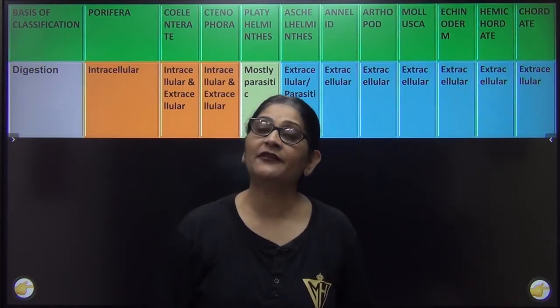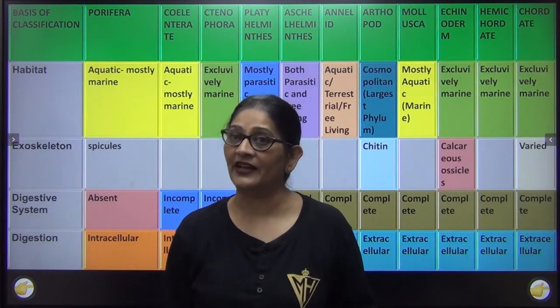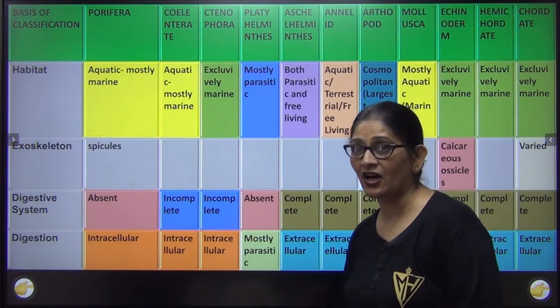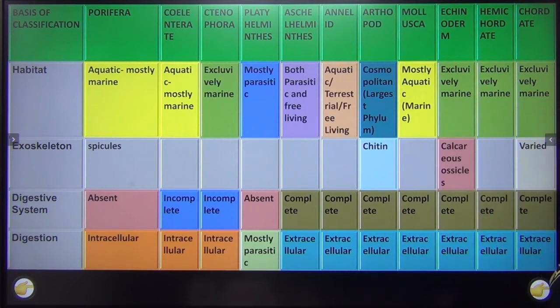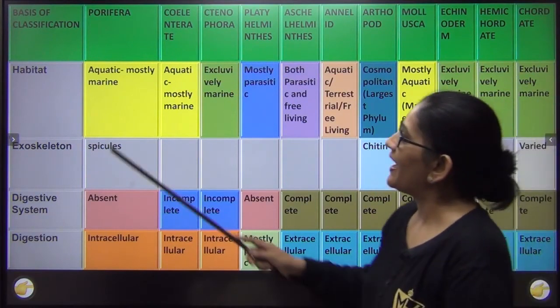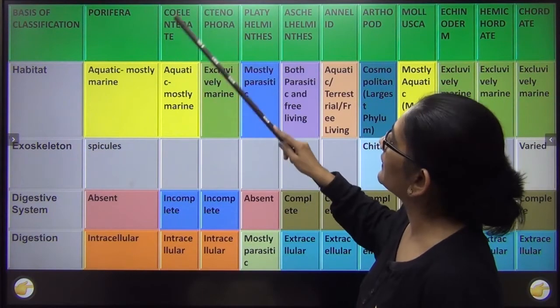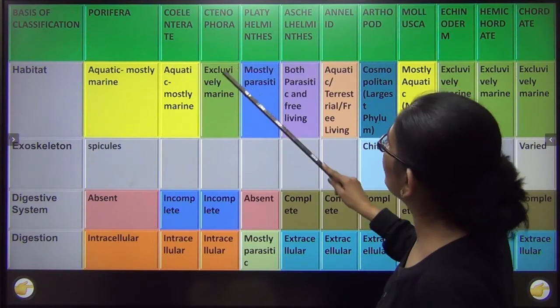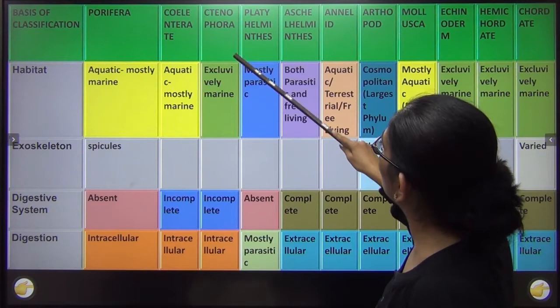Right? Now that we have done a comparative account on digestion, ठीक है? So 4 things we have done. Let us take a quick recap of the 4 points before we proceed further. Habitat: I told you that some are marine, some are parasitic, some are exclusively marine, which I want you to see.